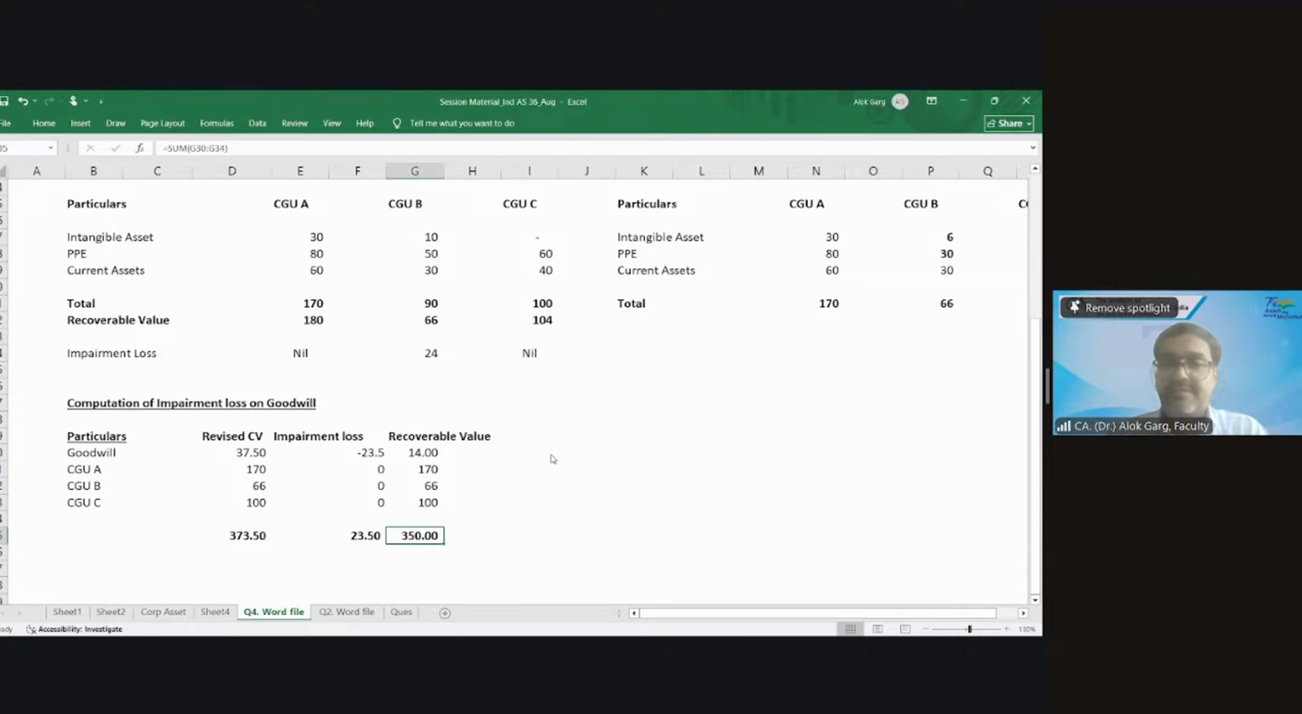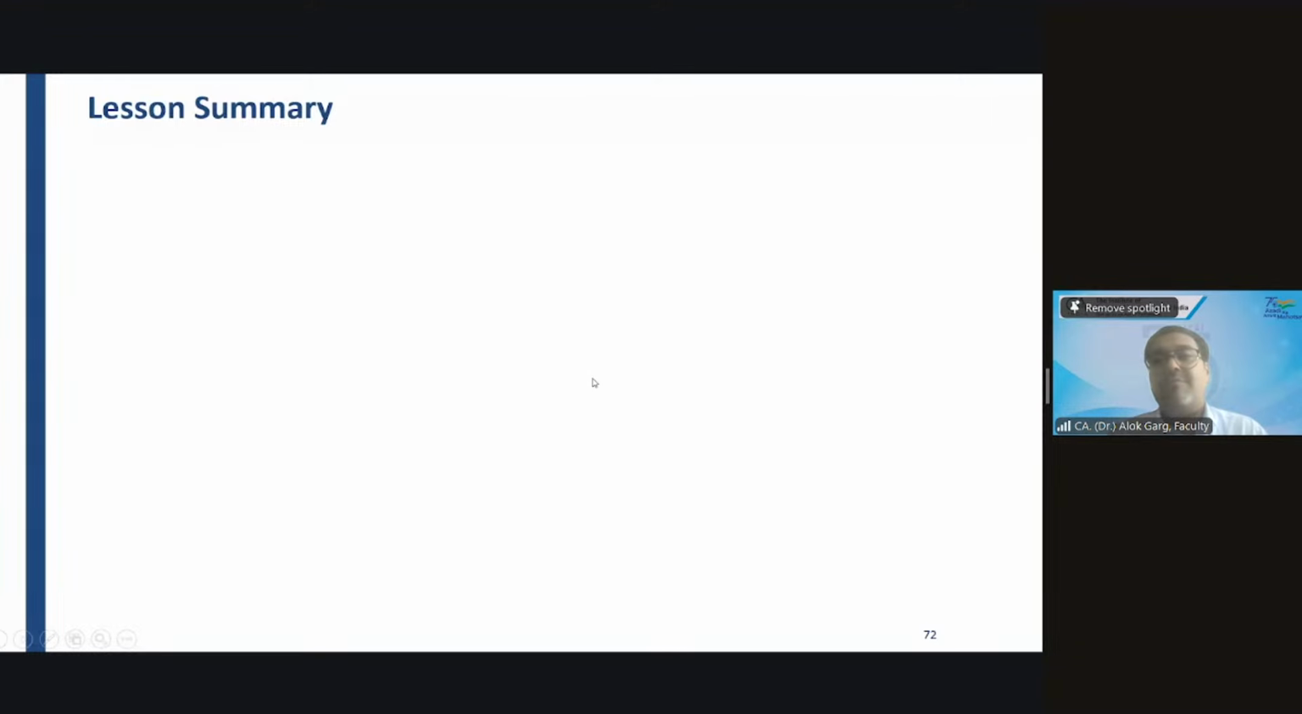My dear future chartered accountants, I hope you have enjoyed thoroughly these 3 classes on Ind AS 36 impairment of assets. Now the time has come to say goodbye to Ind AS 36 from the learning perspective and revise it from the earning perspective. So you need to revise this standard.